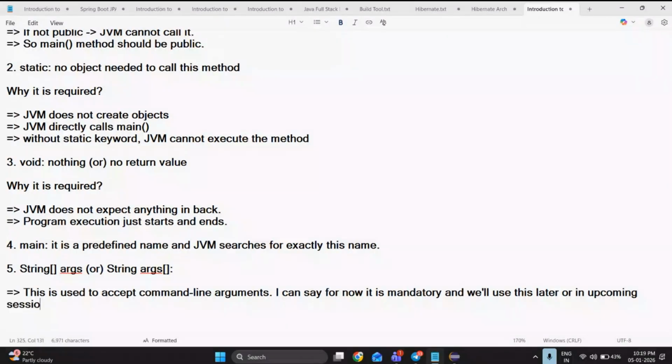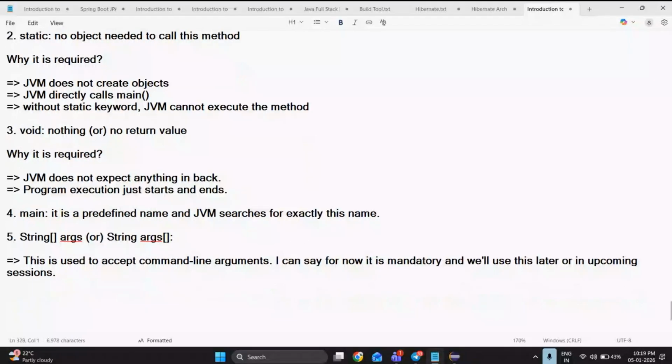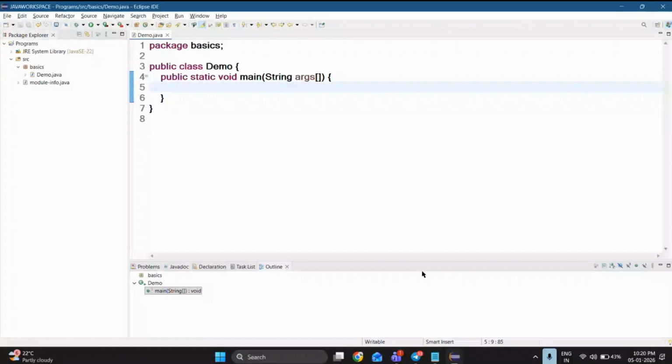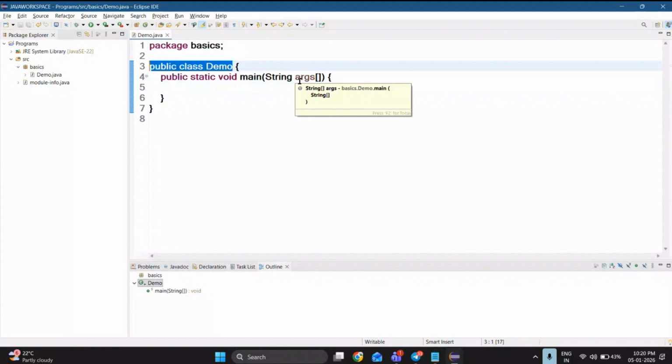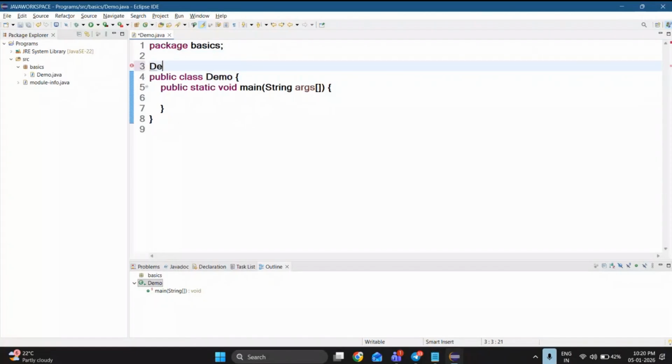Clear? I clearly explained what is meant by public, static, void, main and string args. So with this we are clear about the public class and about static void main string args. Okay, fine. So the starting point: what is the class then? Public class is nothing but a defined class. So let me write it as a comment.